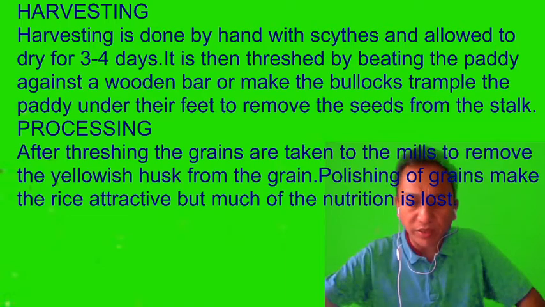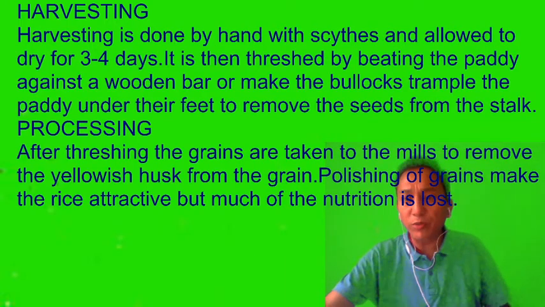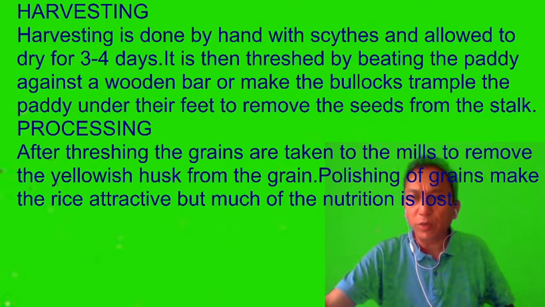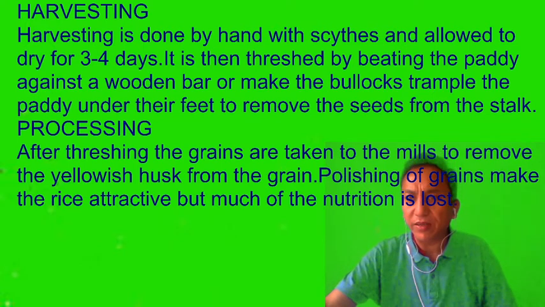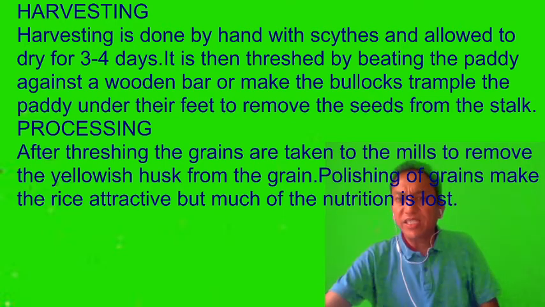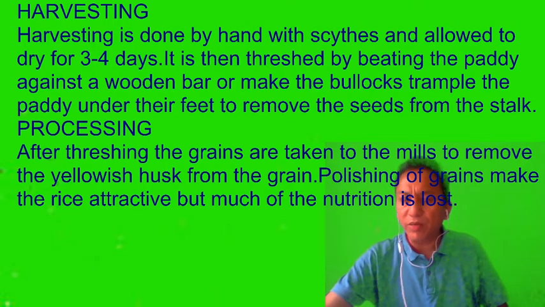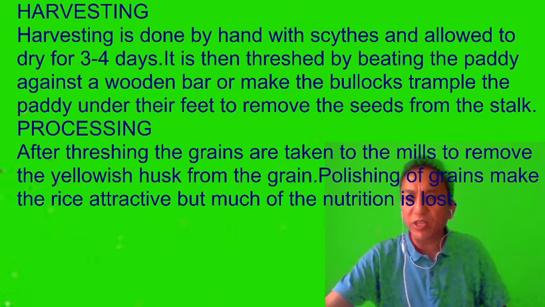Then let's go to the next one, that is harvesting. When do we harvest the crop? Harvesting is done by hand with sickles and allowed to dry for 3 to 4 days. So by the time the field is dry, they are cut down and then allowed to dry for 3 to 4 days. It is then threshed by beating the paddy against a wooden bar or making the bullocks trample the paddy under their feet to remove seeds from the stalk.